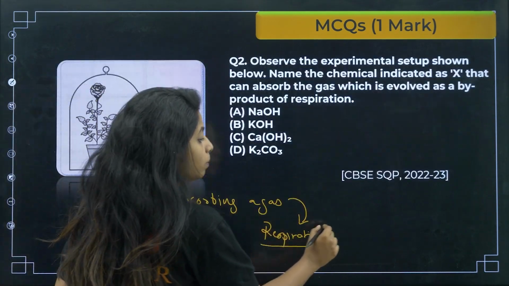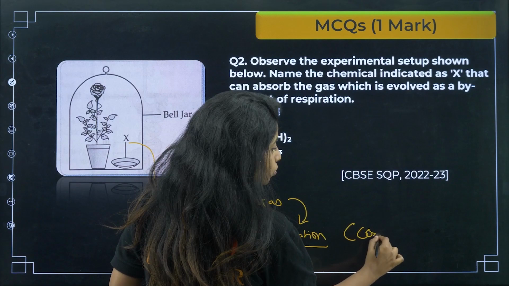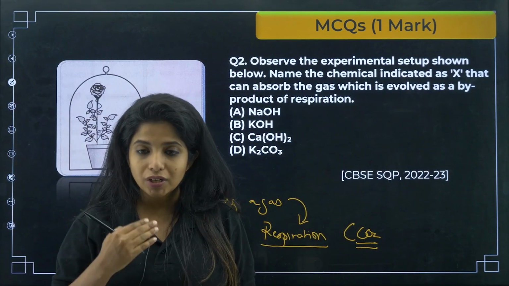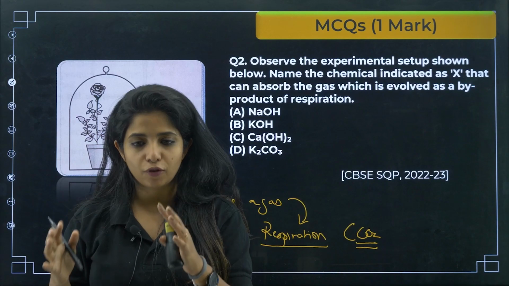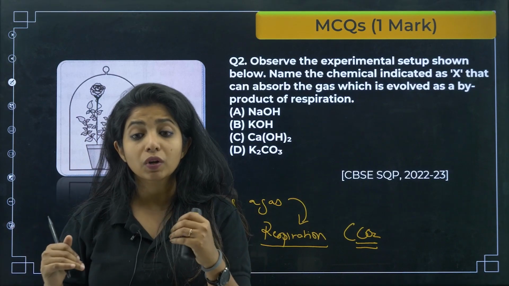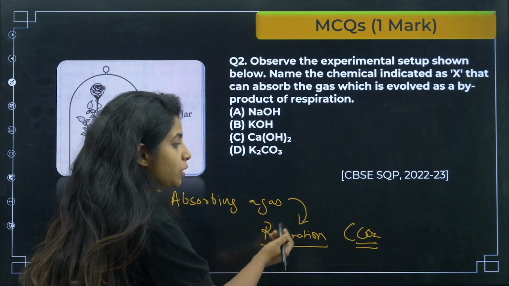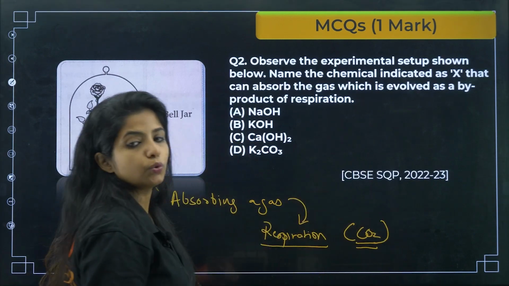Over here you will be getting a byproduct as CO2. This is the gas that is being produced, which is why we say we take in oxygen and this oxygen is utilized for ATP formation. But as a byproduct, what do we get? CO2, and this CO2 moves out when we breathe out. So basically in respiration, plants are also giving out CO2.